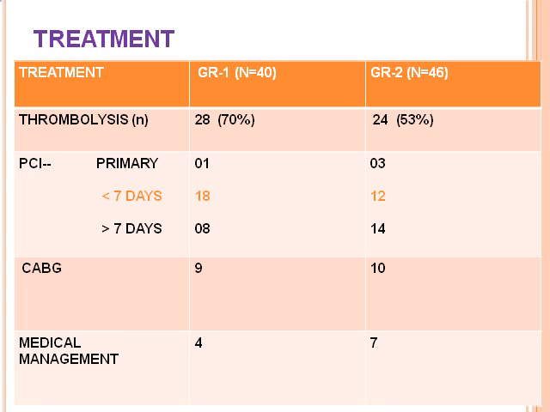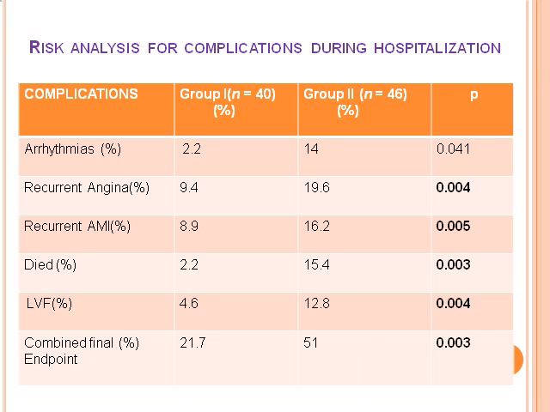Less than 7 days, we have done PCI in 18%, whereas 12% had PCI in group 2. More than 7 days, we did 14 patients in group 2, whereas 8 patients in group 1. Nine or 10 patients underwent CABG in group 1 and group 2. Medical management, because coronaries are not suitable for PCI and CABG, was 4% in group 1 and 7% in group 2.